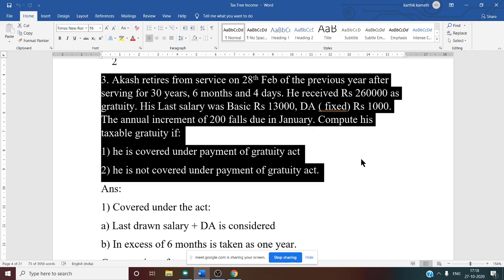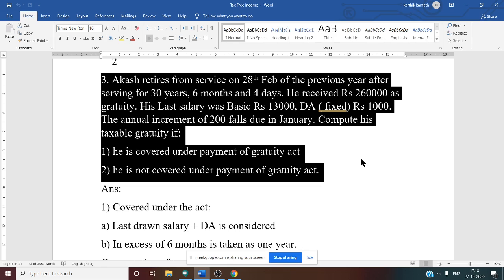He received 2,60,000 as gratuity. His last drawn basic salary was 13,000. DA fixed, they have mentioned 1,000. Annual increment 200 falls due in January. Compute taxable gratuity if he is covered under the Payment of Gratuity Act.